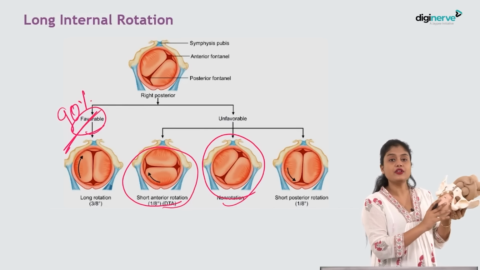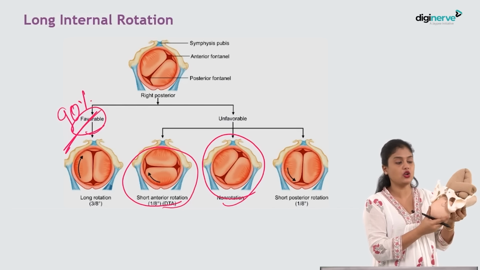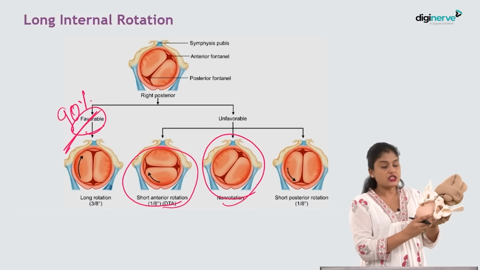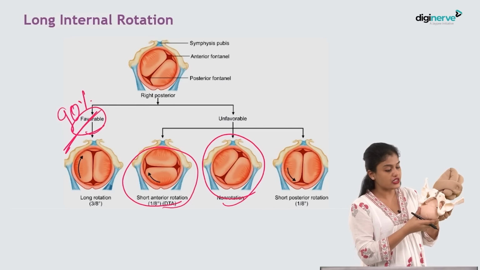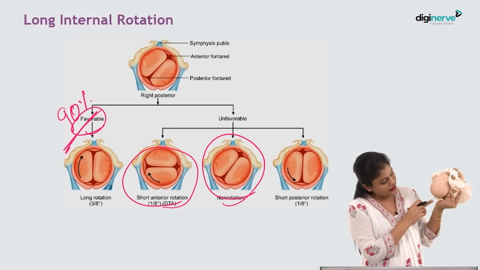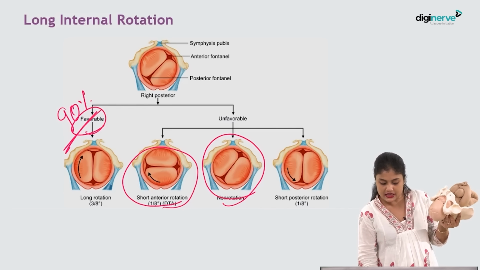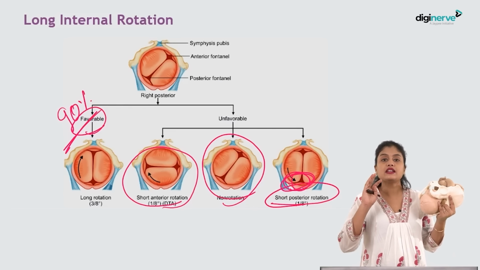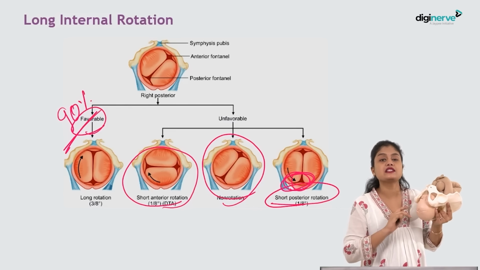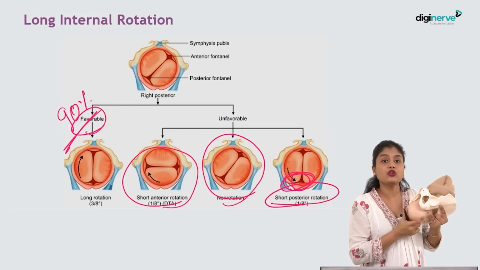Understood? So normally it rotates anteriorly by 1/8 of the circle or 3/8 of the circle. But instead of rotating anteriorly, if it rotates posteriorly, then what will it become? Direct occipito-posterior, isn't it? As in this case, you can see it becomes direct occipito-posterior. So these are the three different mechanisms if it doesn't end up having 3/8 of the rotation.